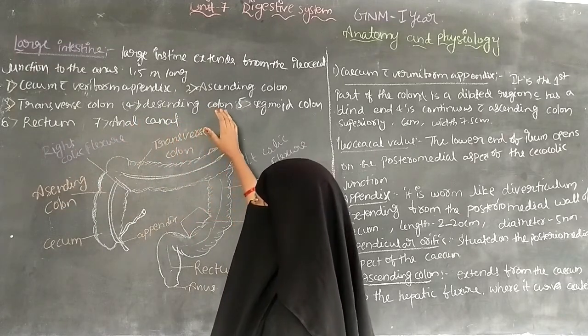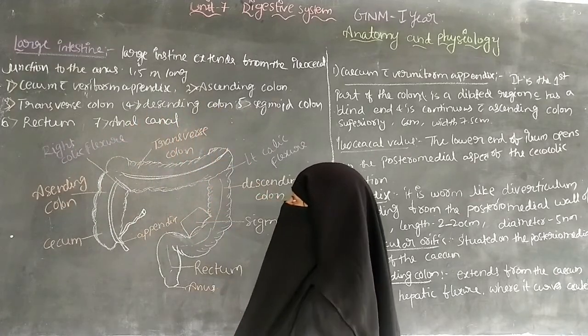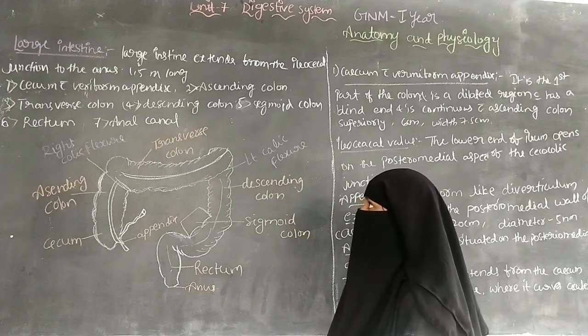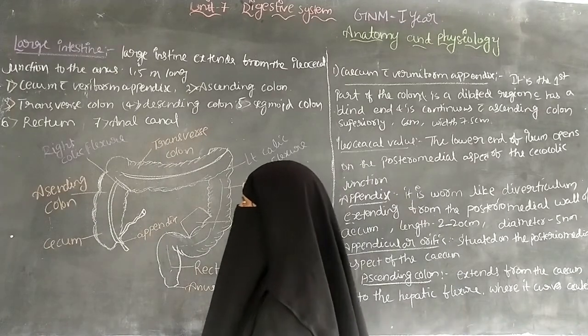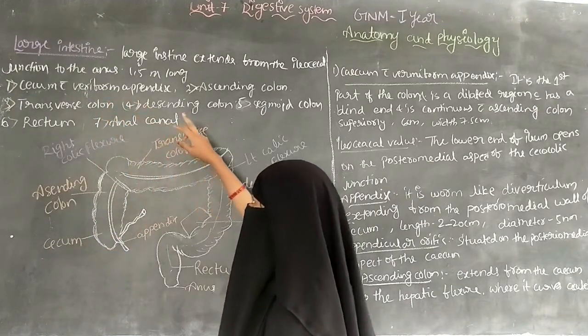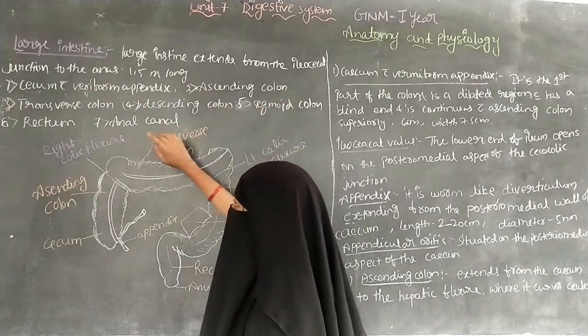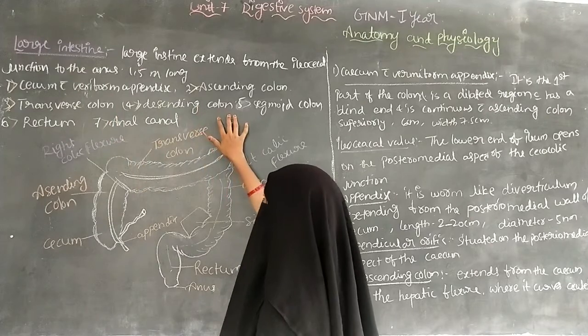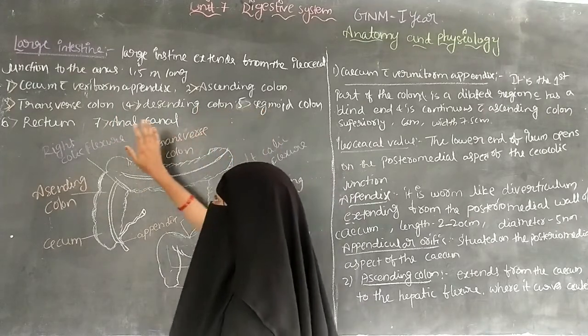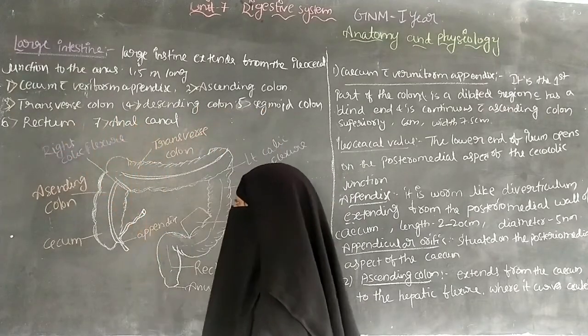So all these parts are involved in the large intestine.